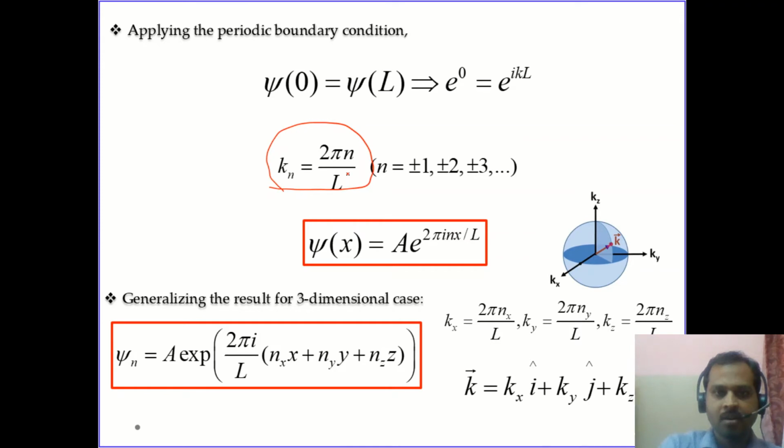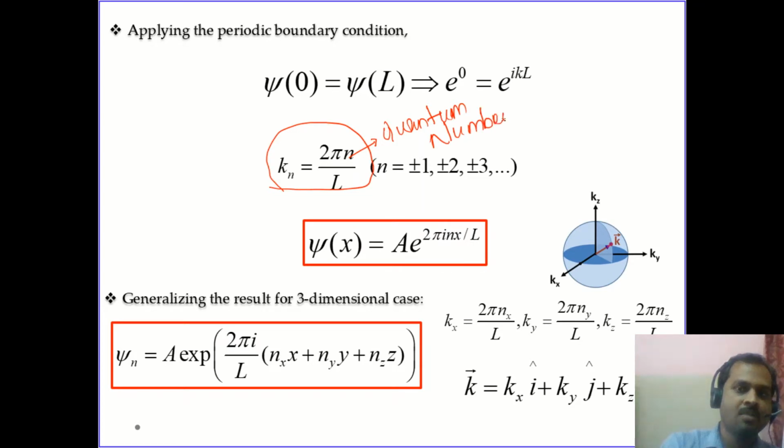The wave vector, we can see now, is quantized, and it is k equal to 2 pi n by L, and n is called the quantum number. The value of n is plus minus 1, plus minus 2, like that, all the integers except 0.